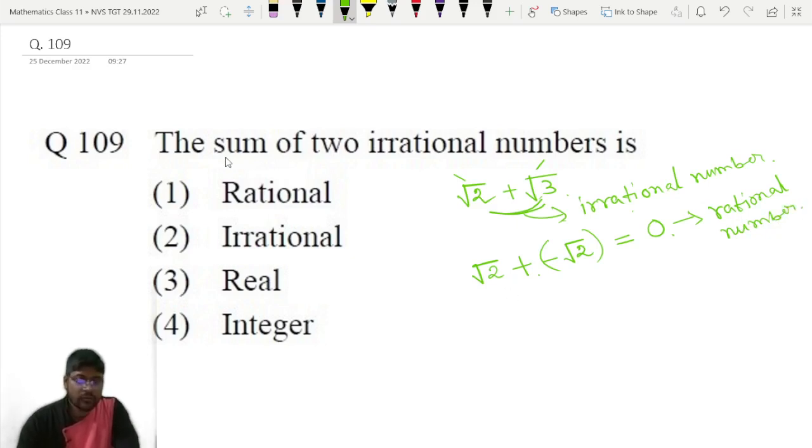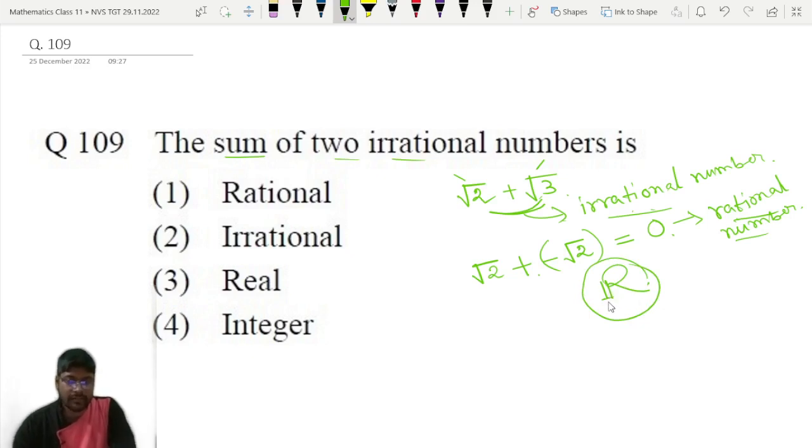So sum of two irrational numbers can be what? It may be irrational number, it may be rational number. That means it is the union of irrational and rational numbers. That is, it may be any real number R, in a set R. Okay, R is the set of all real numbers. So the correct option is option number 3, real number. The sum of two irrational numbers is real.